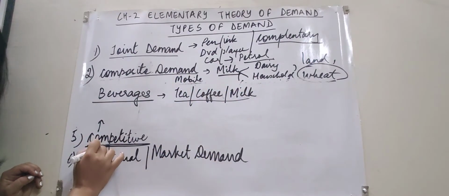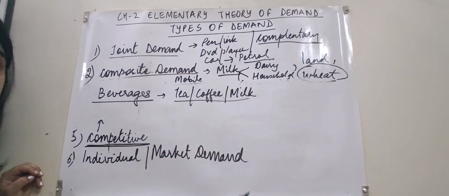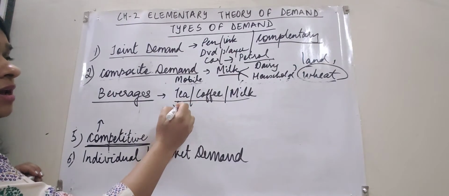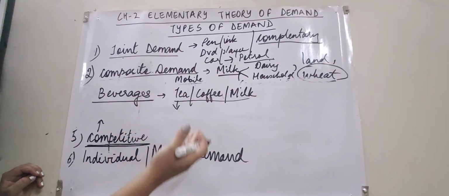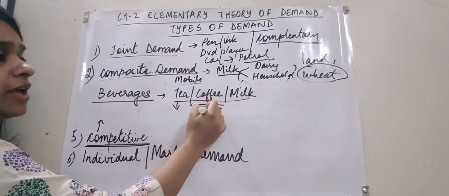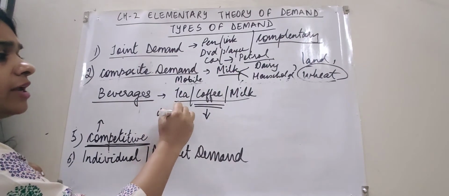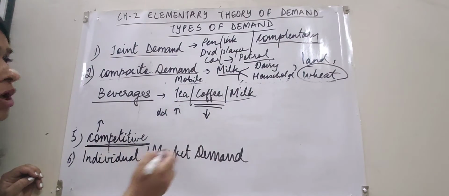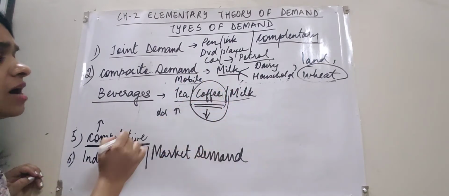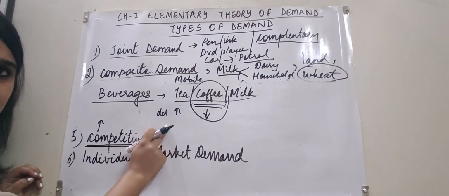Now competitive demand refers to the demand of commodities which are substitutes. For example, if a person is drinking tea and he starts loving the flavor of tea, then the demand for coffee will decrease and demand for tea will increase. So what we will say is that the demand for coffee is a competitive demand, meaning it depends on the substitute.